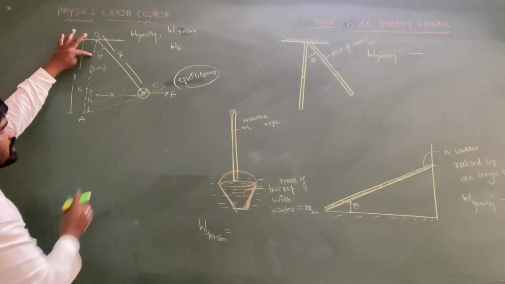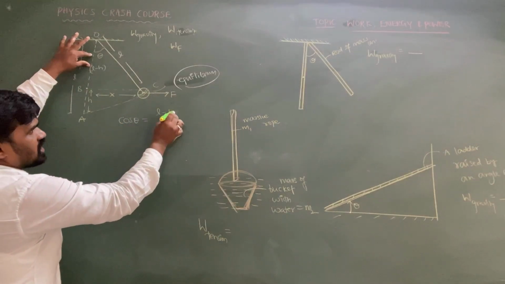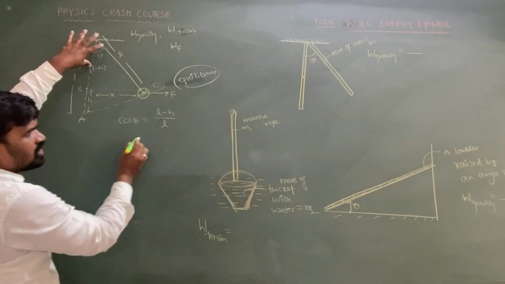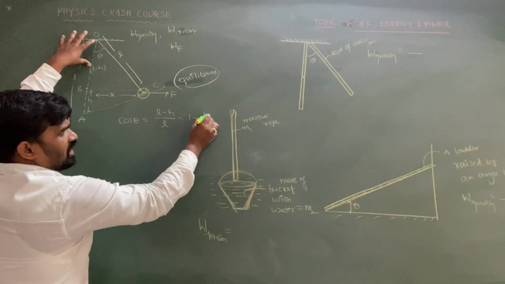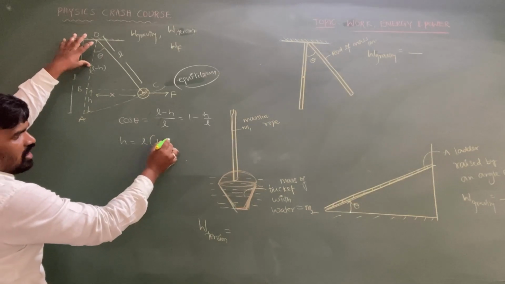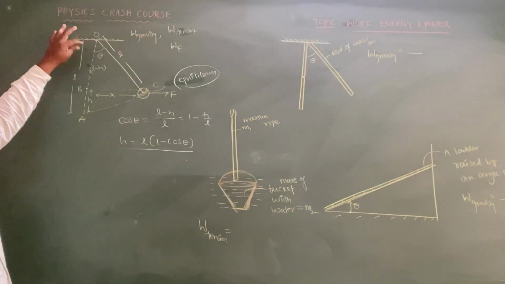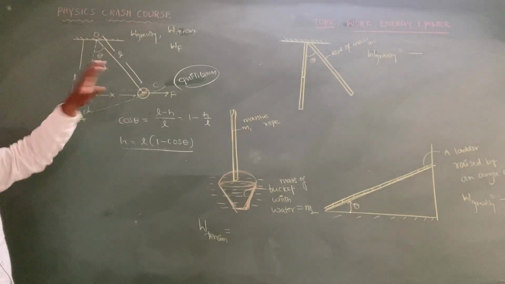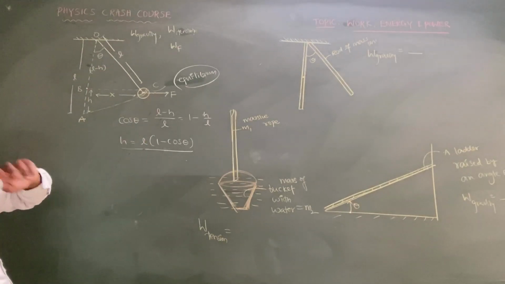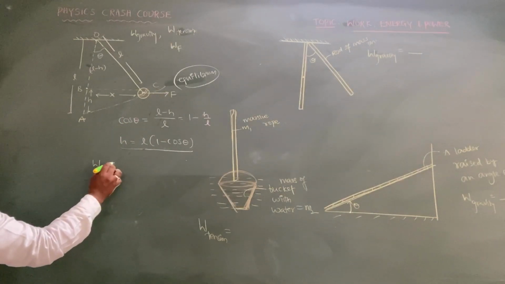From this figure, dear intelligence, we can write cos theta equal to adjacent side upon hypotenuse. So this is equal to 1 minus h by L. So we can write h equal to L of 1 minus cos theta. This is the value, as this string is a massless string. So now what is the work done by the gravity, sir?